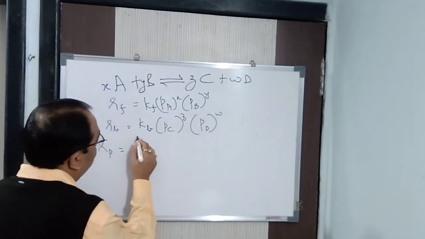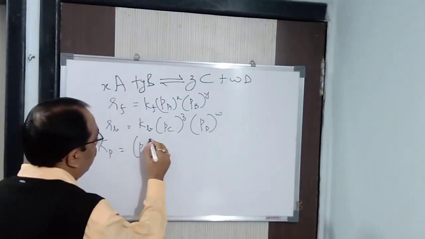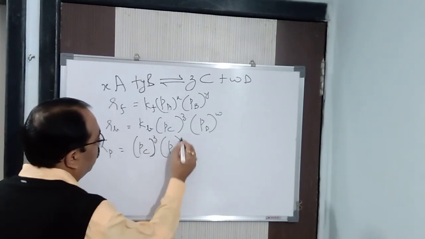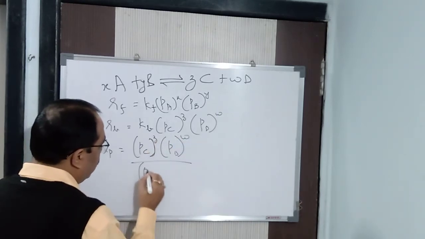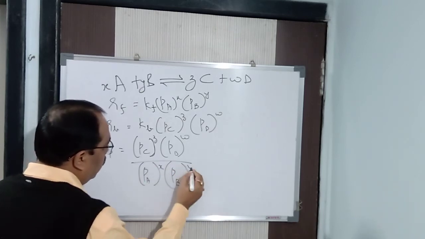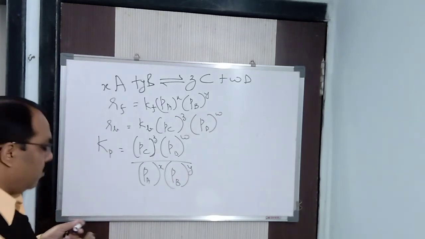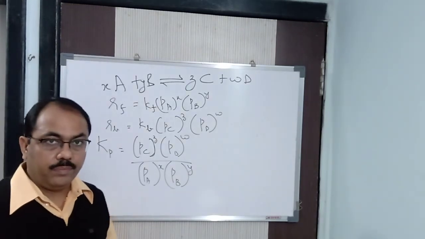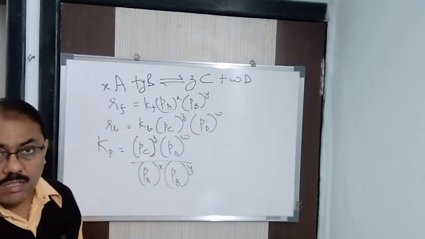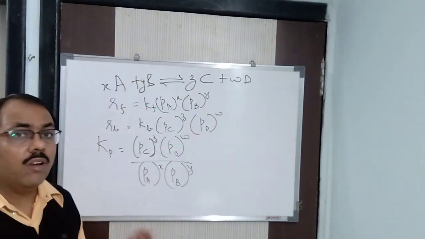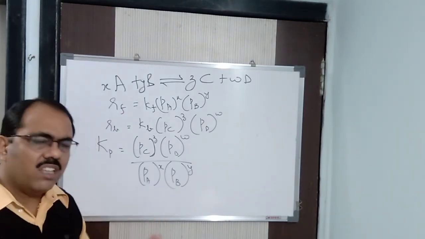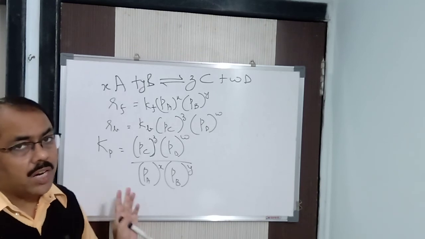So KP is equal to partial pressure of C to the power z, partial pressure of D to the power w by partial pressure of A to the power x into partial pressure of B to the power y. So we got this formula for KC and KP. When the reactants and the products are gaseous, we generally calculate the partial pressure. We may calculate the concentration if the question is given that way, but strictly speaking, for gas, we calculate the partial pressure.